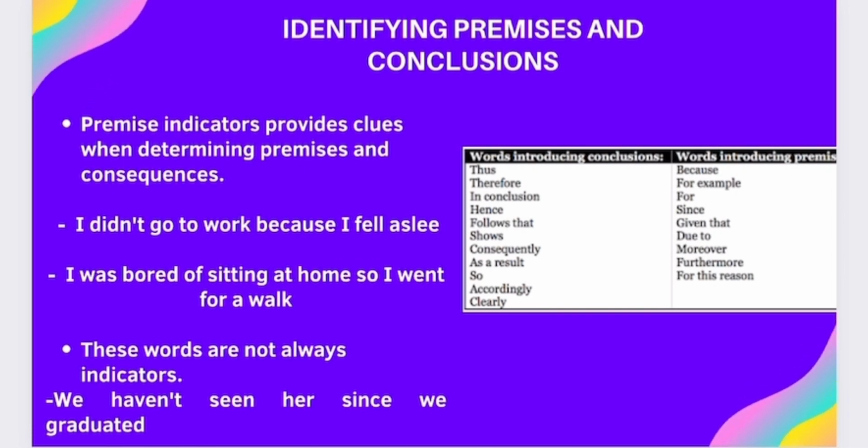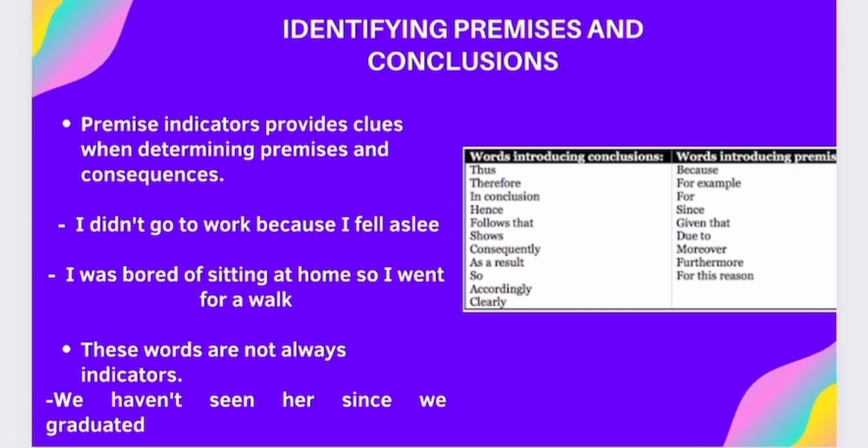Identifying premises and conclusions. Premise indicators provide clues when determining premises and conclusions. For example, I didn't go to work because I fell asleep, and I was bored of sitting at home, so I went for a walk. These words are not always indicators. We haven't seen her since we graduated. In this sentence, the meaning of since is not because and is used in a grammatical context.